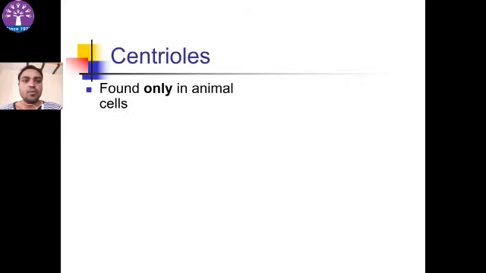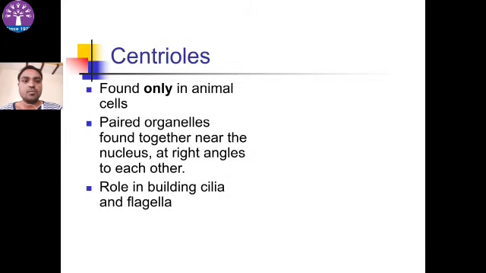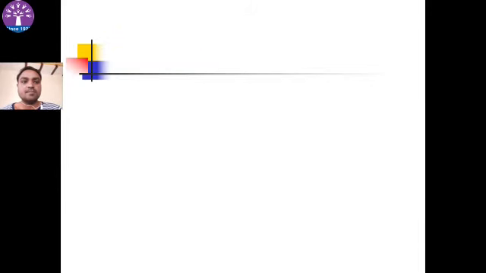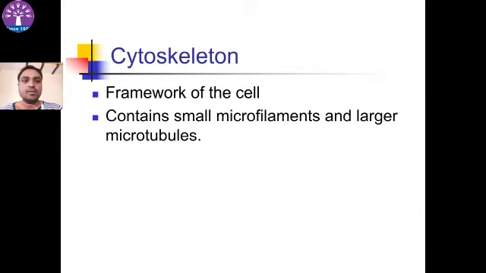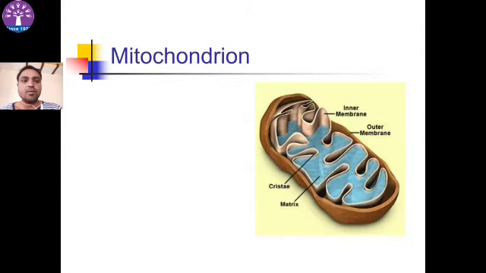Centrioles found only in animal cell, not in plant cell. Paired organelles found together near the nucleus at right angles to each other. Role in building cilia and flagella. Play a role in cellular reproduction. It is the structure of centrioles. Cytoskeleton. Framework of the cell contains small microfilaments, larger microtubules. They support the cell. Next one is mitochondria.